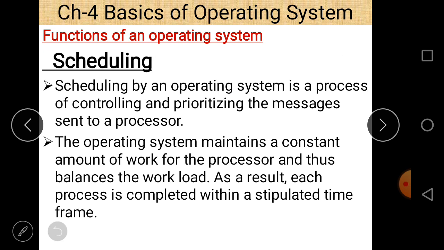Next is scheduling. What is scheduling? Scheduling by an operating system is the process of controlling and prioritizing the messages sent to a processor. So which process is going to be executed or not is decided by our operating system. The operating system maintains a constant amount of work for the processor and thus balances the workload. As a result, each process is completed within a stipulated time frame. Which process is going to be executed now or later on is decided by the operating system.